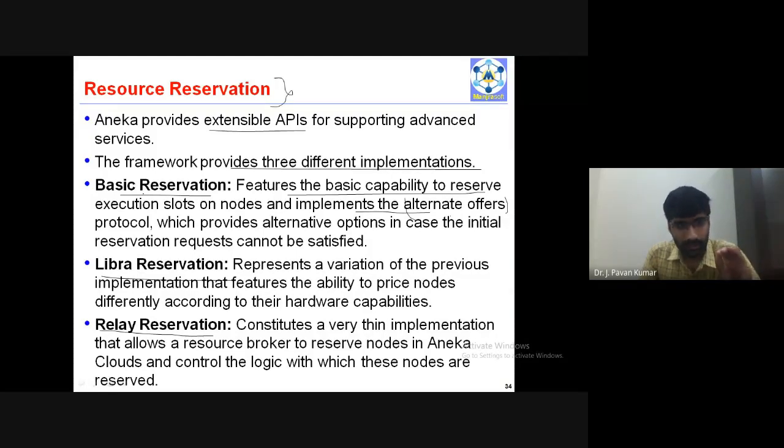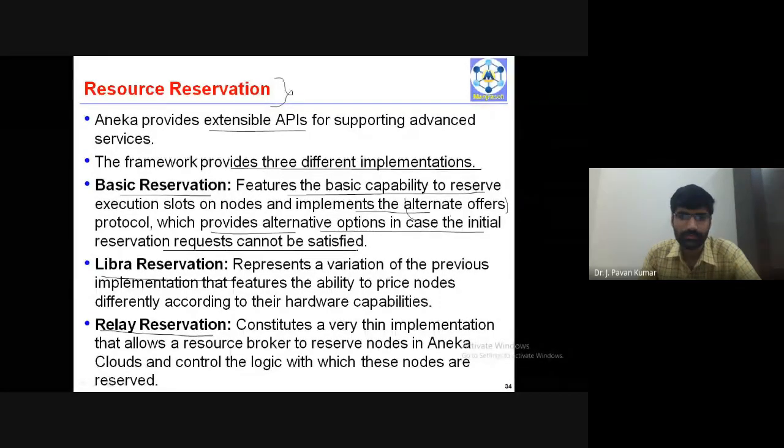If the resources which we have reserved are not available, then we will be using the alternate offers protocol, which provides alternative options in case the initial reservation request cannot be satisfied.